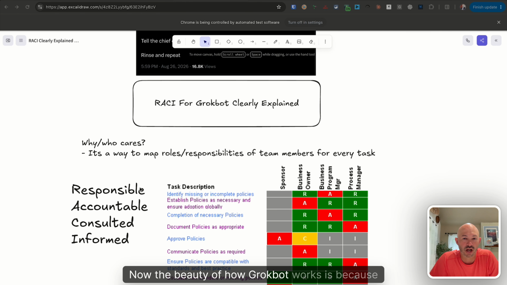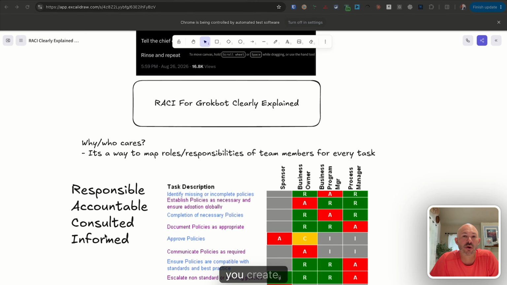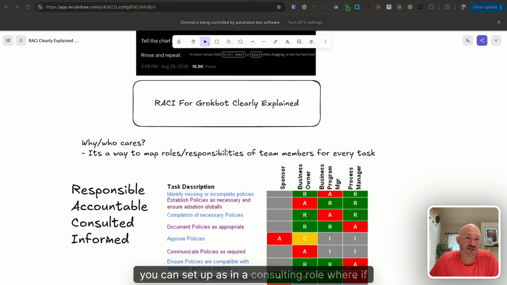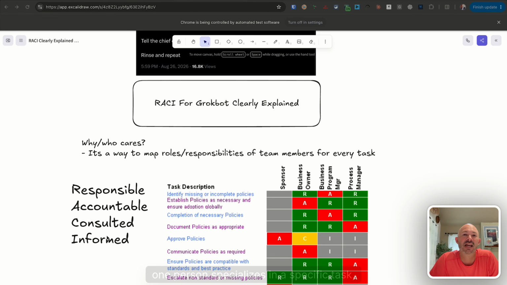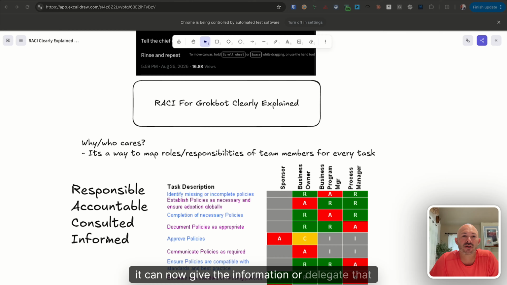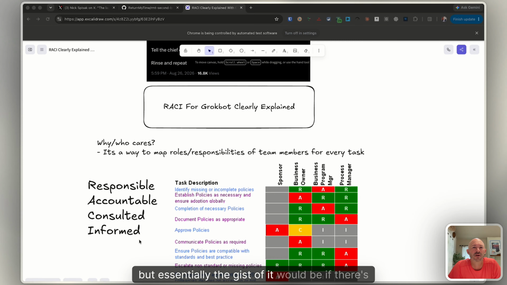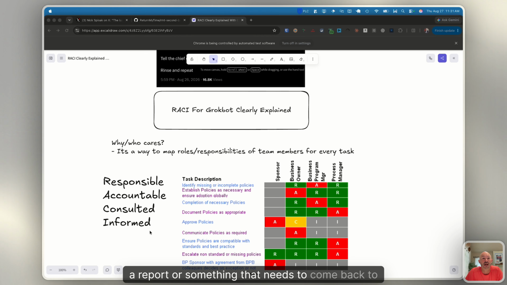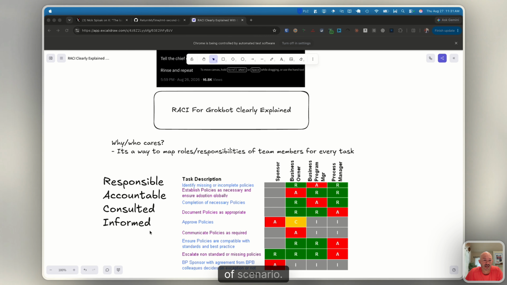Now, the beauty of how Grokbot works is because they talk to each other, the chief of staff or any of the other agents that you create, you can set up in a consulting role. If one specializes in a specific task, it can give the information or delegate that over to the one that knows it and is specialized appropriately. Now, in an informed situation, I haven't really gotten deep into this, but the gist is if there's a report that needs to come back to me as the human, I would be the informed in that scenario.